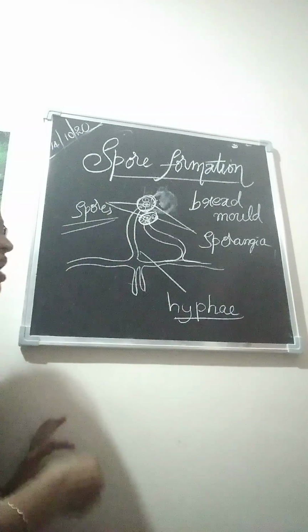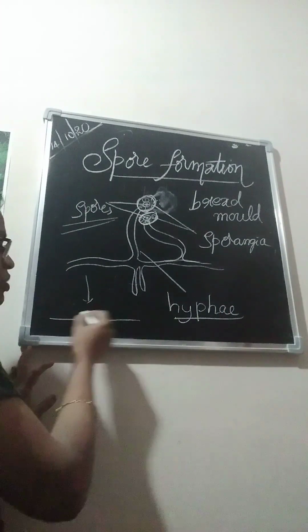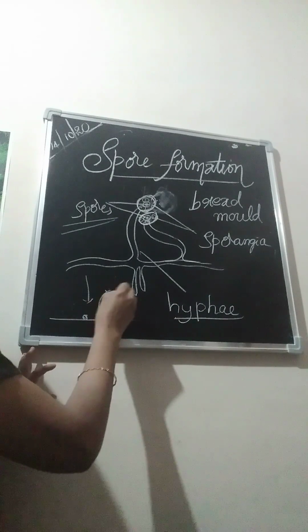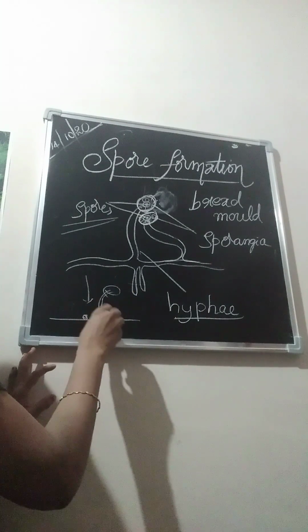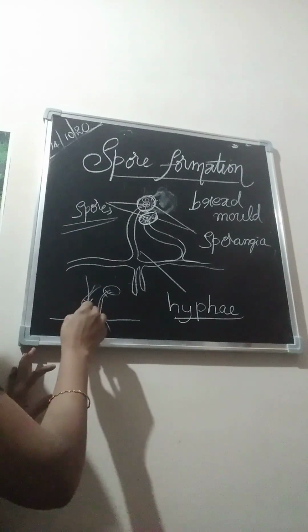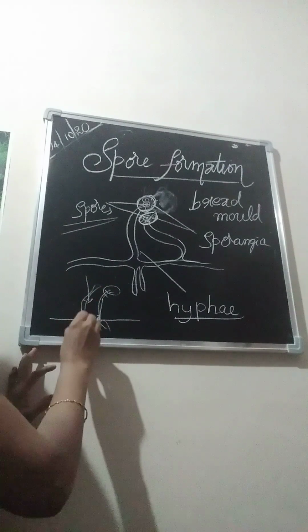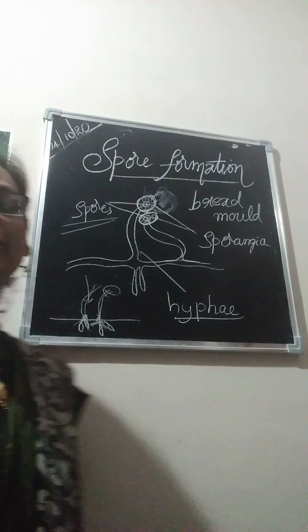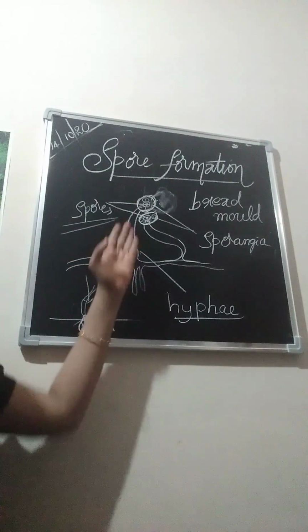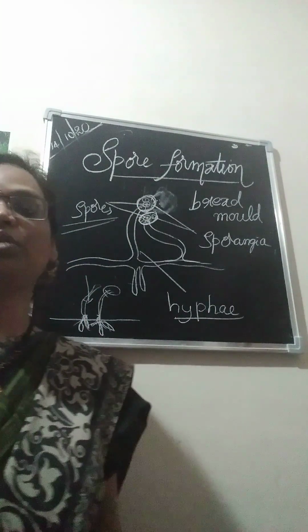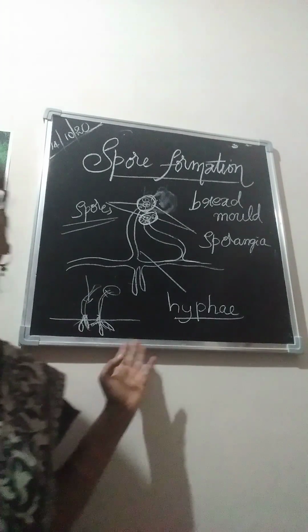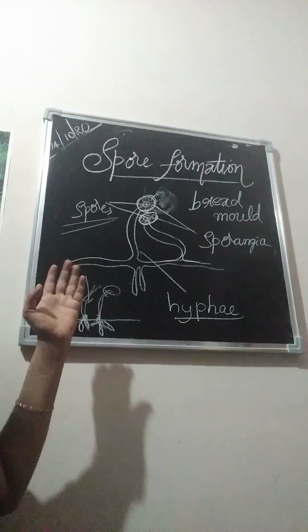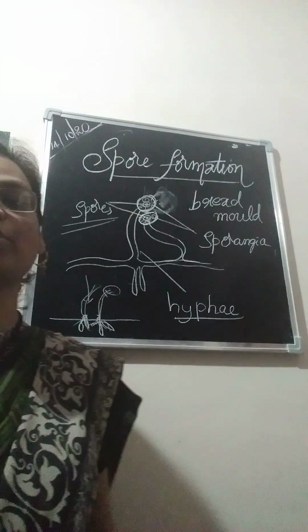These spores fall on the substratum and give rise again to a new bread mold, or mycelium or hyphae. In this way we observe new young organisms from the spores liberated from the bread mold. So this is about spore formation.